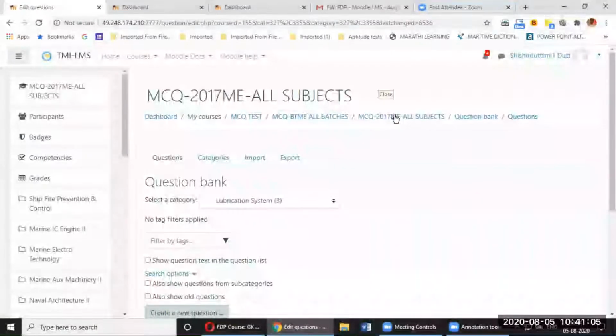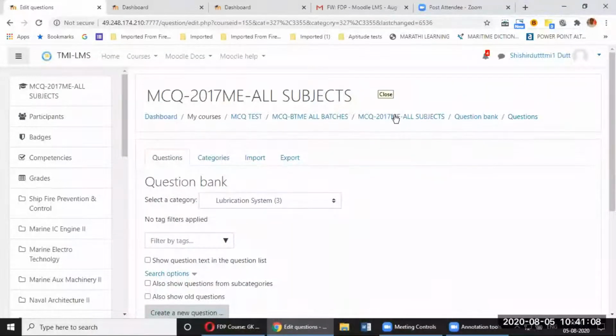Okay, please repeat the part of the question bank creation. Question bank creation, ma'am. What specifically do you want, Anjali madam? Is it the category part, or is it the question creation, adding the question? Yes, sir. Can you please repeat from the part where you said how to create the question bank? You want to know from the category? Sir, if you could please go back to the part where you said MCQ 2017 ME all subjects. From that part, if you could take me through the whole thing, if possible.